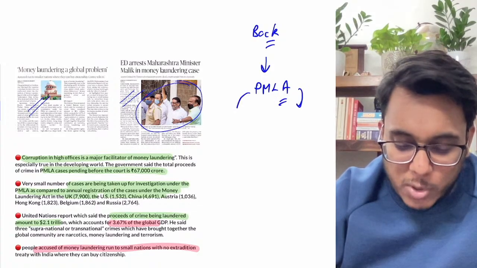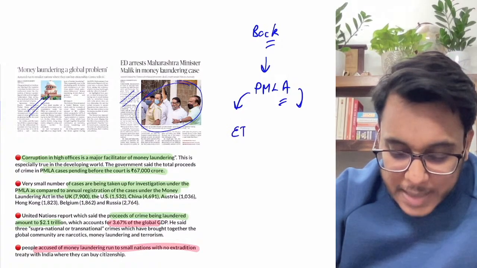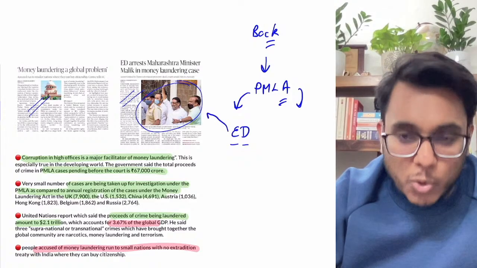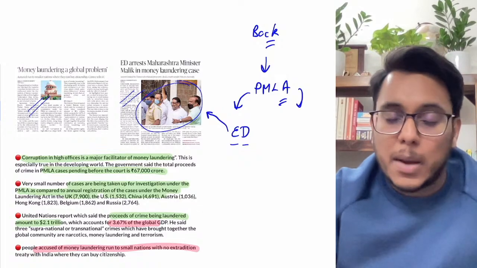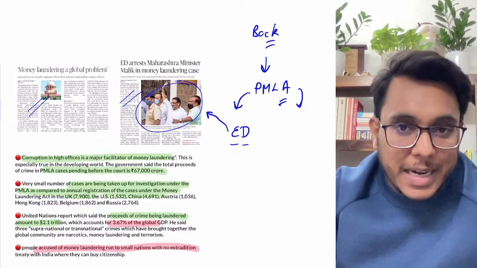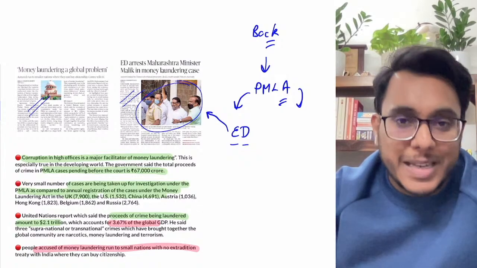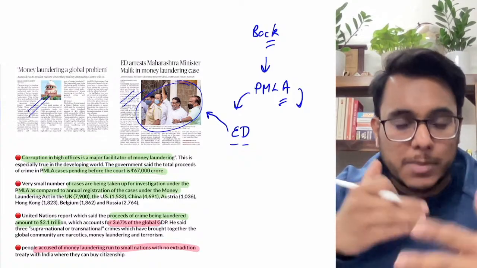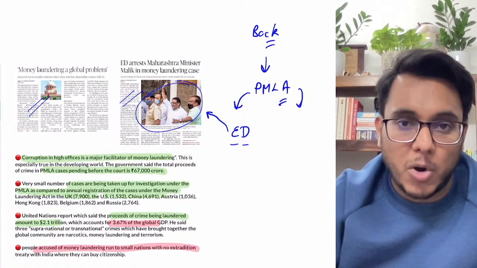Under the Prevention of Money Laundering Act, the Enforcement Directorate is given the power to nab the people who are accused of money laundering. What is money laundering? Money laundering is a process of converting illegitimate money, dirty money, into rightful money. Money that has been earned by corruption, or by criminal offenses, will be converted through a complex process, and it will be shown that it is legitimate money that we have earned. Is it clear or not clear?